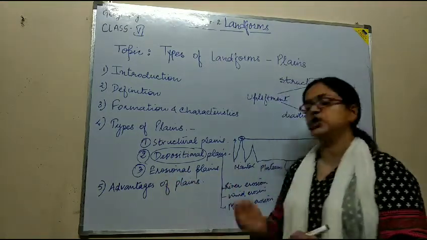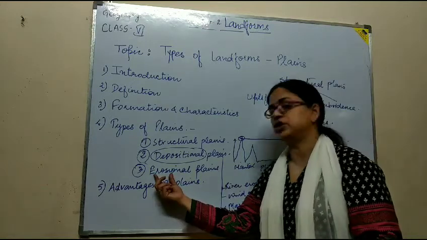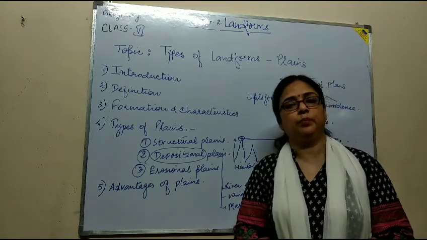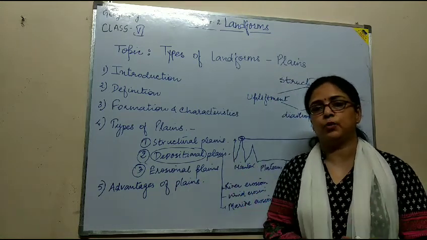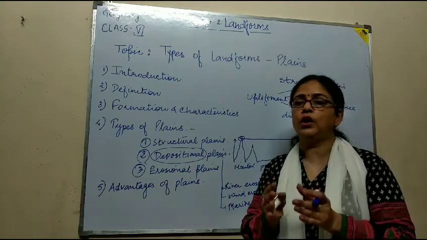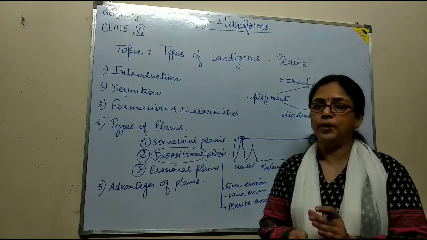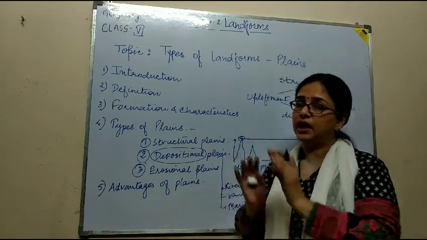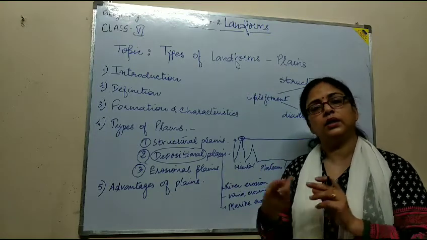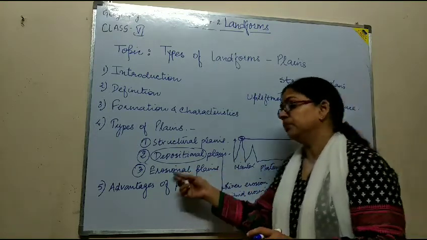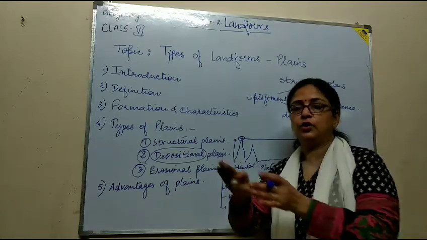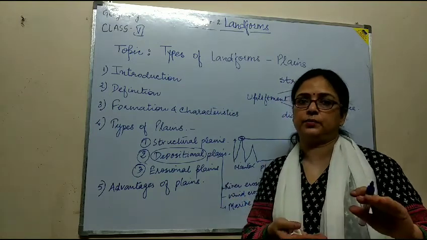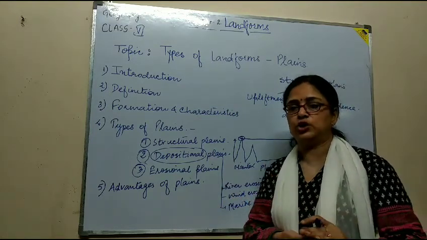Next is the erosional plains. Again here the erosion defines itself. I already told you in the previous class that erosion is the process of the removal of the top layer of the soil and depositing it somewhere else by the agents of wind, water, etc. So when the top layer of the soil is removed from one place, the remaining part that is left is the erosional plains.